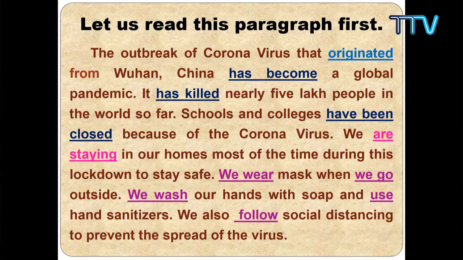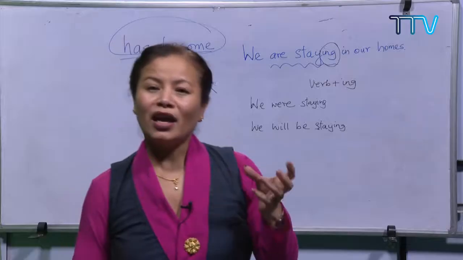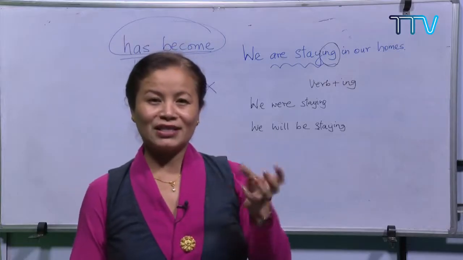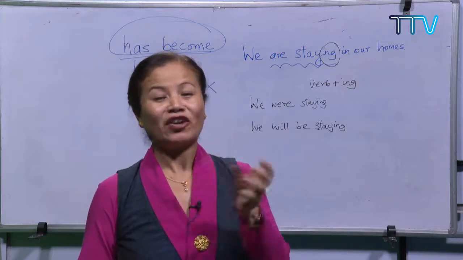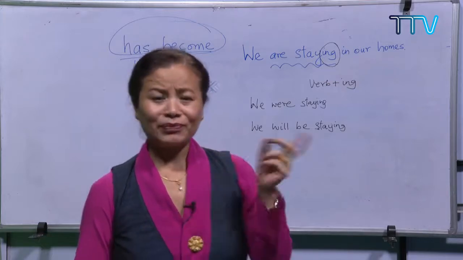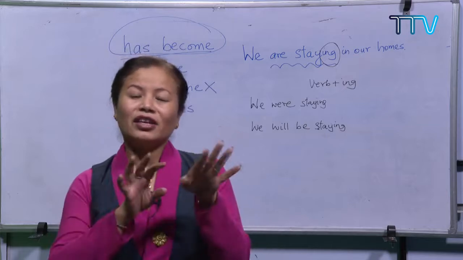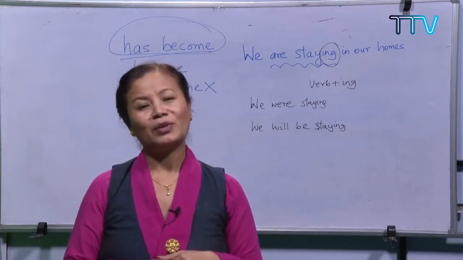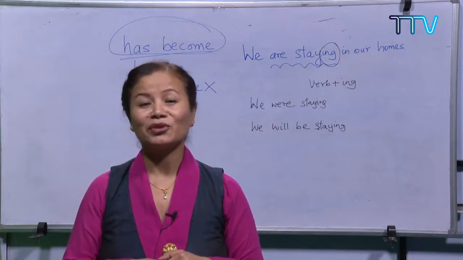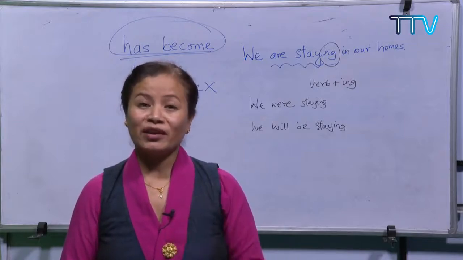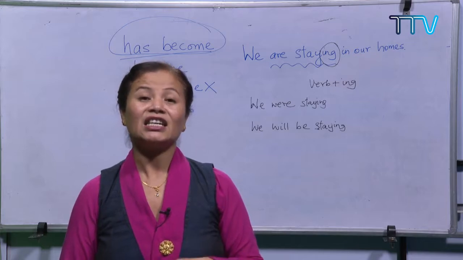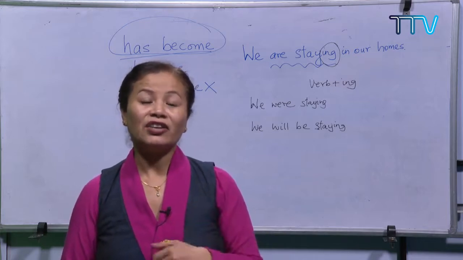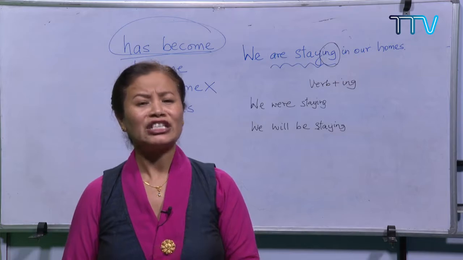So, in order to remember whether the verb is singular or plural, I just give you a simple tip. Usually when we change a word into its plural form, we add s or es. But when we are talking about subject-verb agreement, what we need to remember is most of the time the verb has the s form when it is in singular form, right? She wears, she eats, he eats dinner. He writes letter, she writes, she reads.